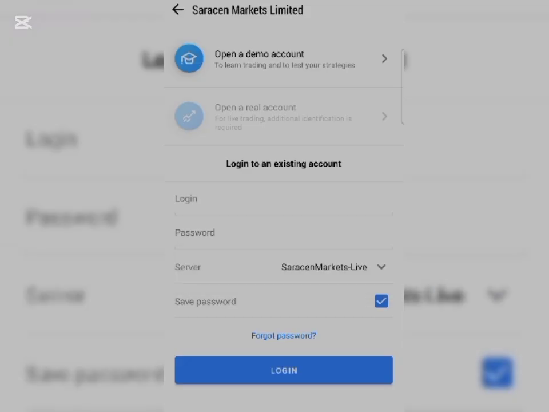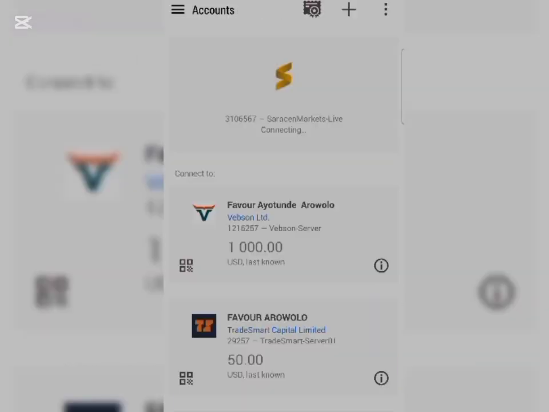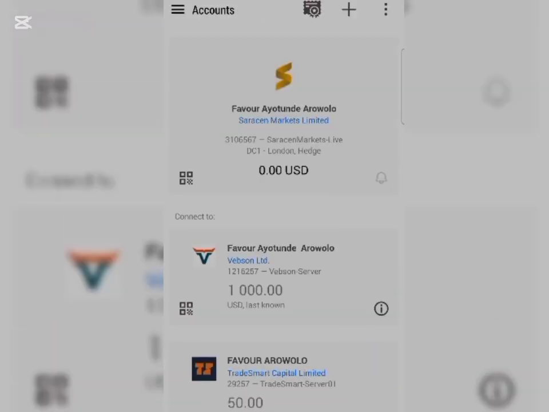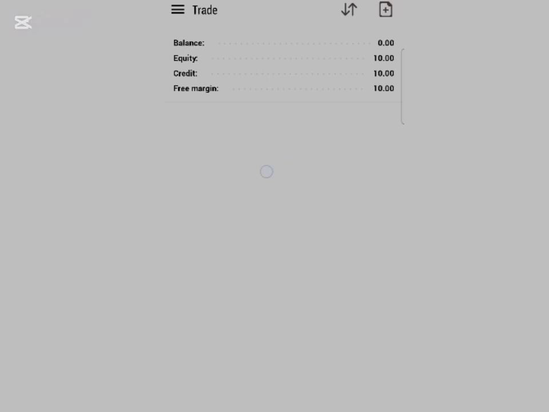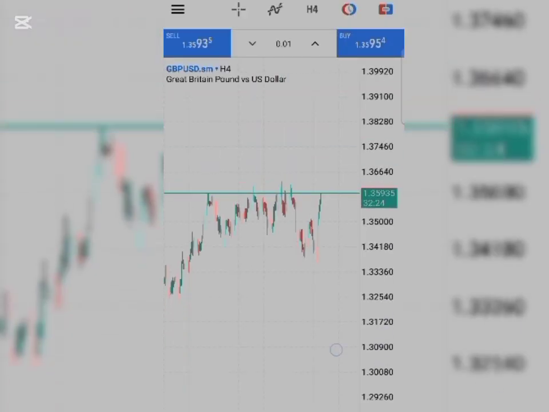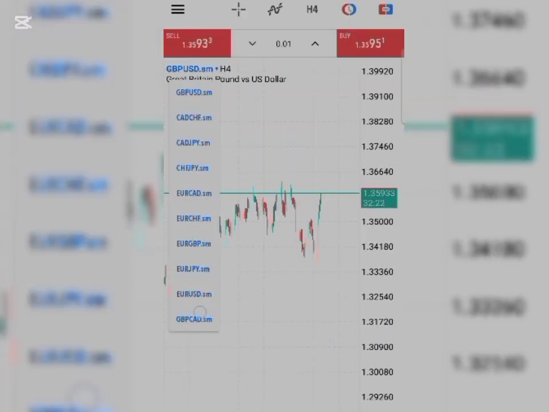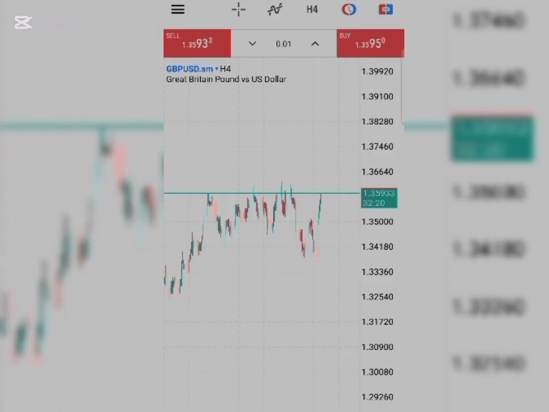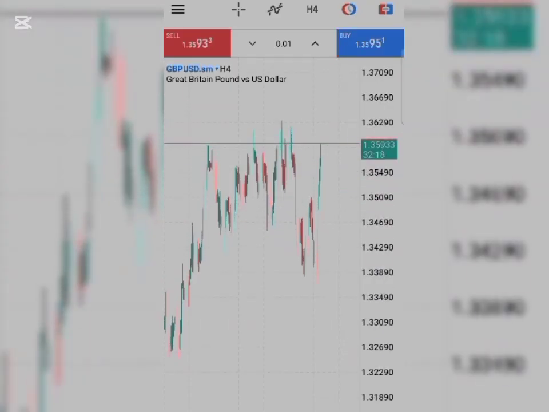So I'll put in my login details and get back to the video. So this is me after putting in my login details. You click on login, then you wait patiently for it to load. And as you can see, going under trade, this is my balance, the $10 no deposit bonus that you can use to start trading with. All you have to do is just go to your chart, place a market order on each of the pairs you want, and you can start trading with peace.